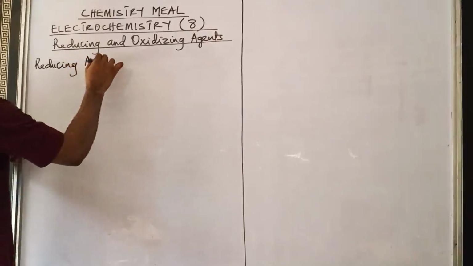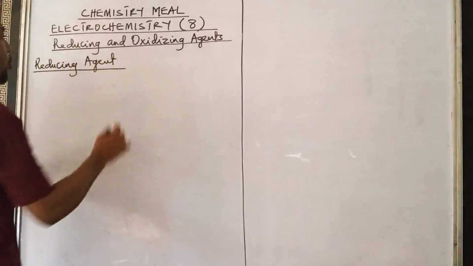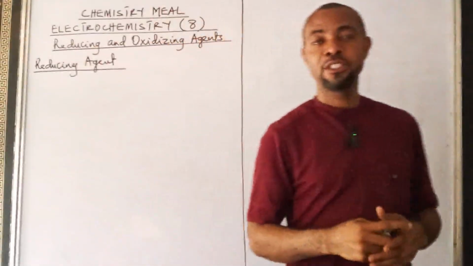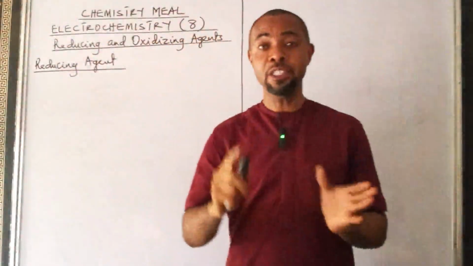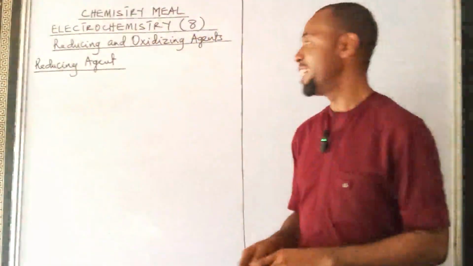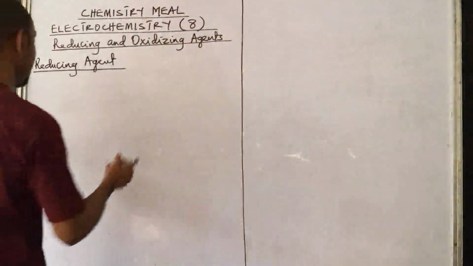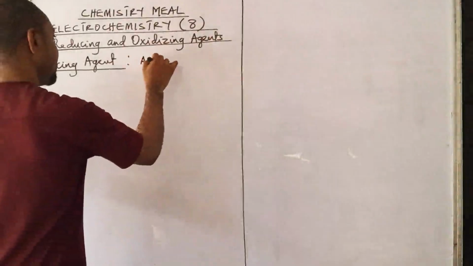Reducing agent. What do we mean by a reducing agent? By the word agent, it's an agent of reduction, not agent of darkness. Don't mind me. It's an agent of reduction. So what do we mean by reducing agent? We say that a reducing agent